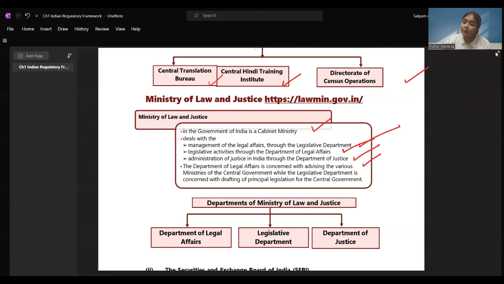And then we have the Department of Justice, which is going to look at what all judgments have been given by the judges for the people, are they correct or not, and whether, after considering all the facts of the case, all the proceedings that have been done are rightfully done. All this is taken care of by the Department of Justice. Okay, let's also visit the website of the Ministry of Law and Justice so that we are clear about it.